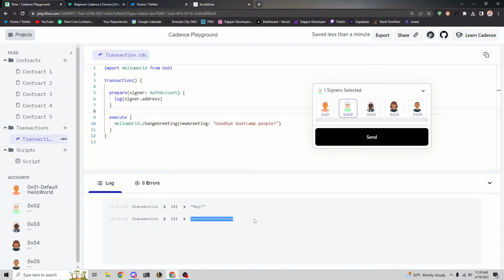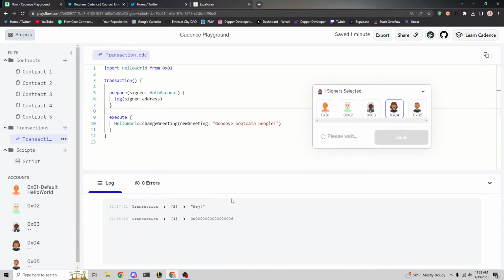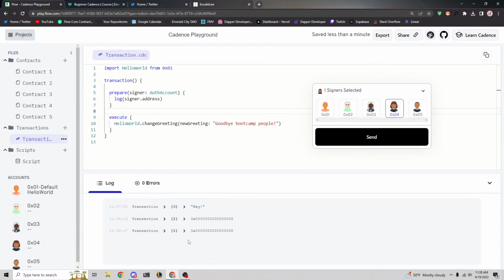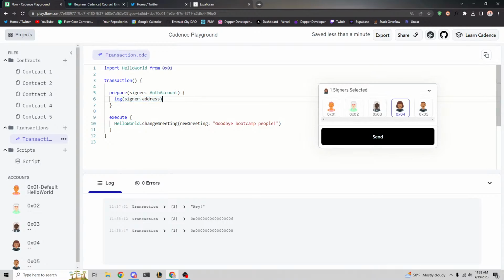It doesn't print them as 0x02, it converts it to 0x0006, which is maybe confusing for people. But anyways, the point is that it should be 0x02 here. And if I were to do it with account 4, it should print 0x04. It's just converting it. I'm sure that'll be fixed. But yeah, so that's what signer is.